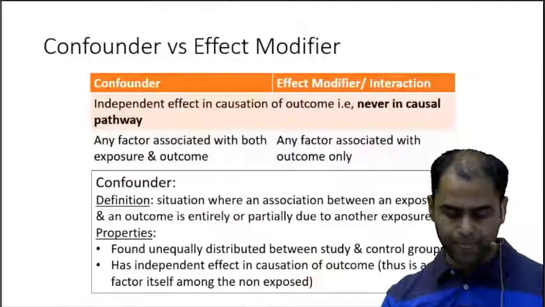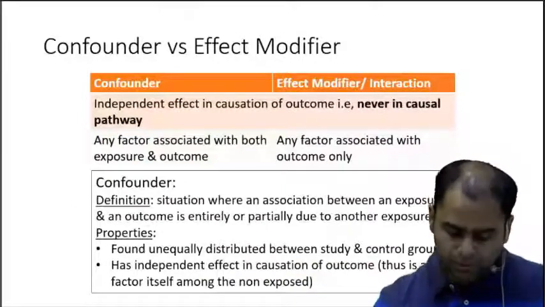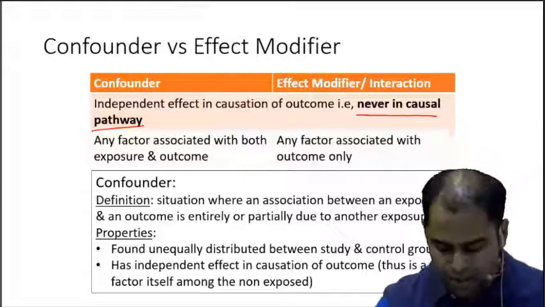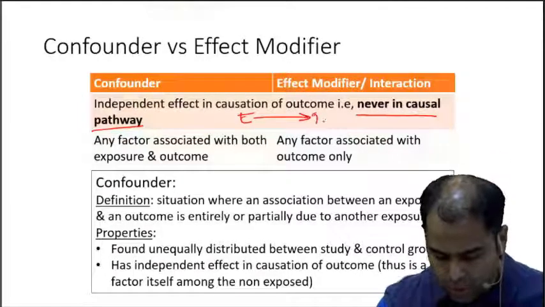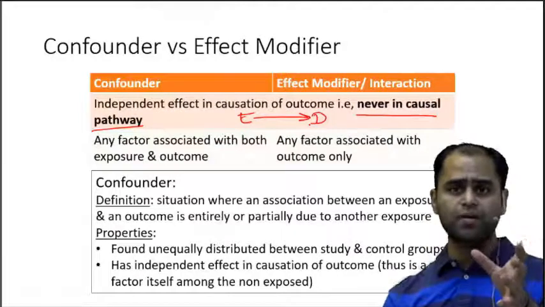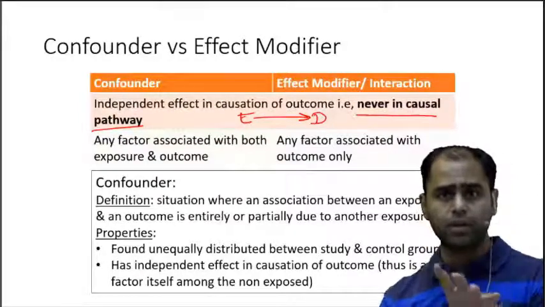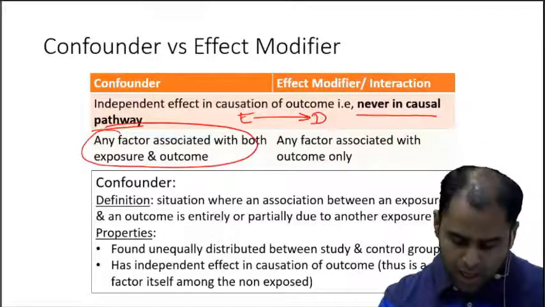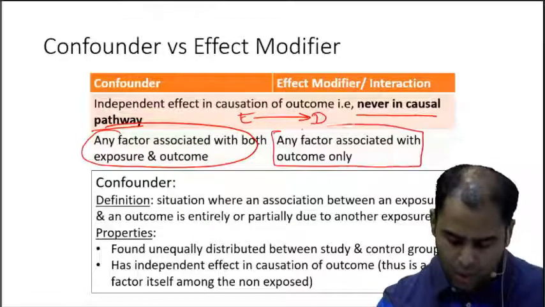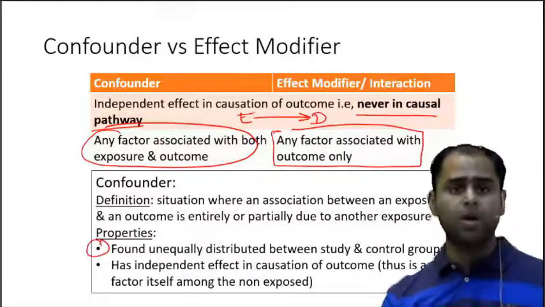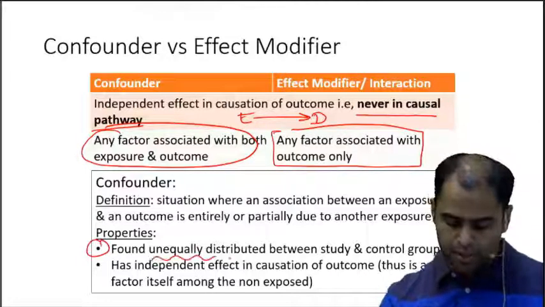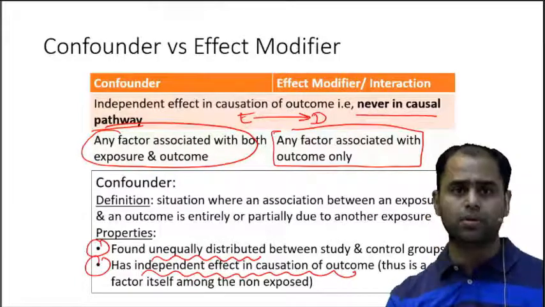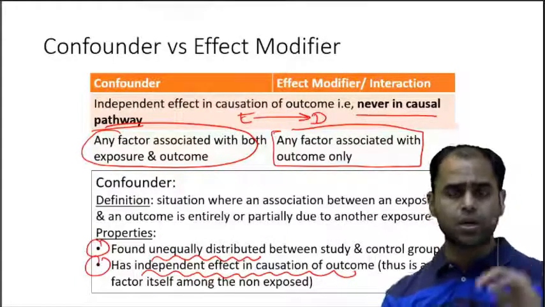Okay. So the first thing is they never come in the causal pathway. Now what is the causal pathway? Exposure to disease. You could see neither the effect modifier, neither the confounder were coming in between the two. They were separate. Confounder is related with both, effect modifier is only associated with outcome. Confounder is found unequally distributed, and has an independent effect in causation of outcome. Now this cannot be shown to you on the image, just remember it.